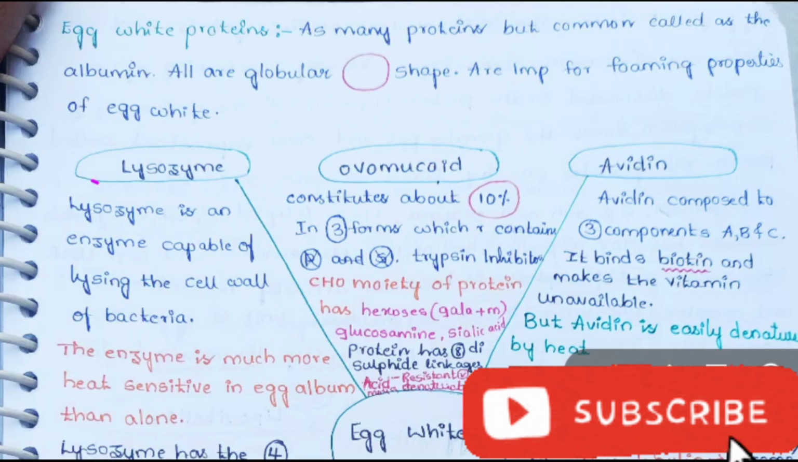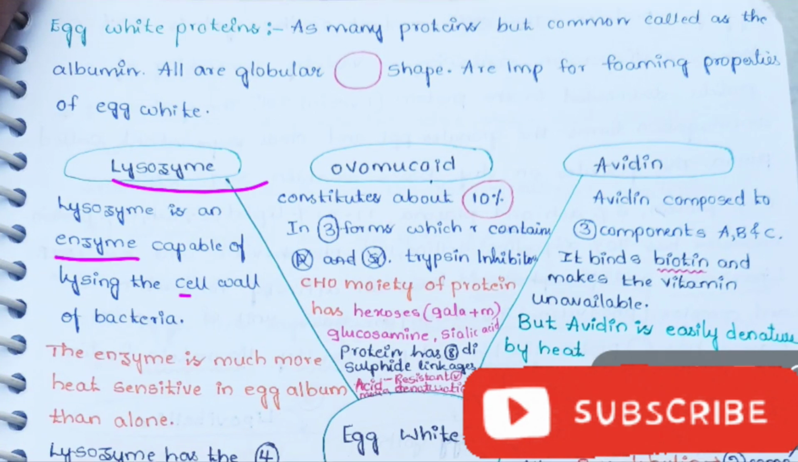Next, what are the enzymes and proteins that are present in the egg? First, it is lysozyme, an enzyme capable of lysing the cell wall of bacteria. So it will break the cell wall of a bacterium. Indirectly we can say that this enzyme is responsible for killing the bacteria that enter the egg. The enzyme is much more heat sensitive in egg albumin than alone. When it is present inside the egg albumin and we heat it, it gets destroyed, whereas when it is alone, it is strong and heat stable.